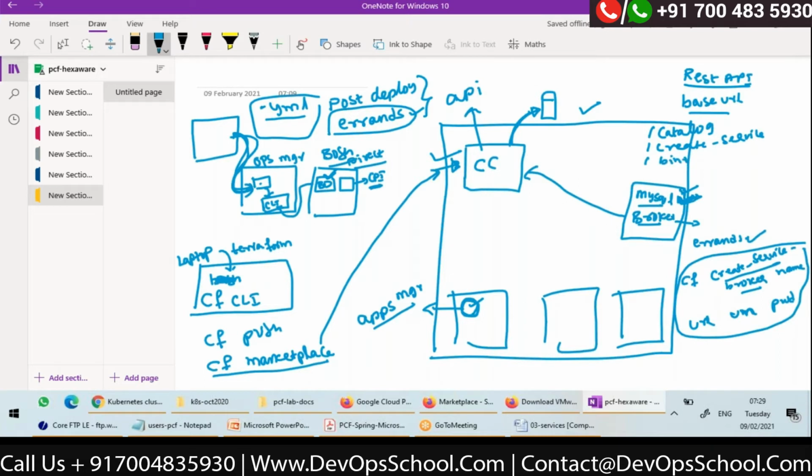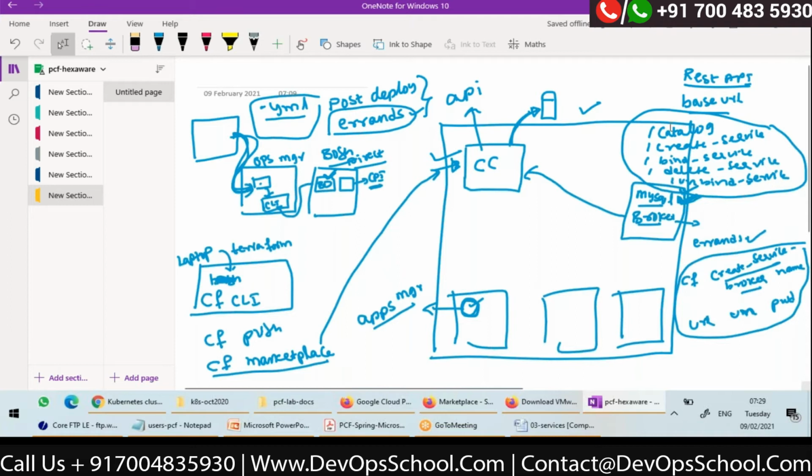/bind service. I'll tell you what all it is. /delete service. And /unbind service. So every service broker will have these 5 endpoints. One is /catalog, create service, bind service, delete service, unbind service. Okay. Now, what is this catalog?